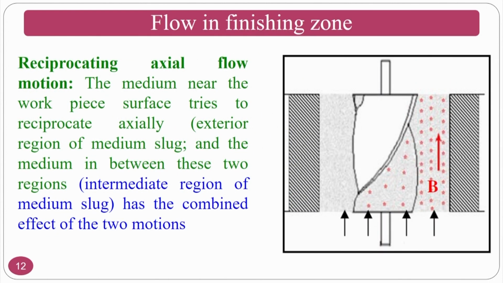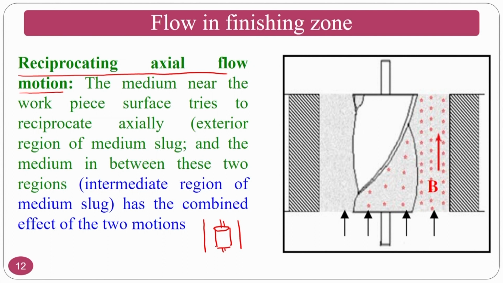The second one is reciprocating axial motion. The medium near the workpiece is slightly away from the flute and away from the drill bit. At the same time, the drill bit is a cylindrical surface. If you see, my drill bit is a cylindrical surface and my workpiece is like this.